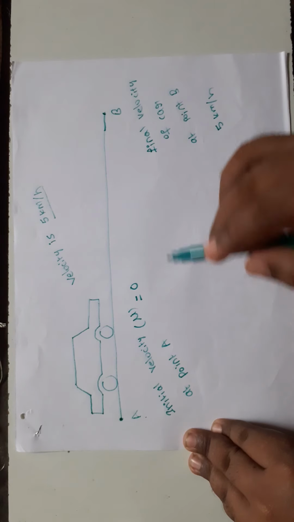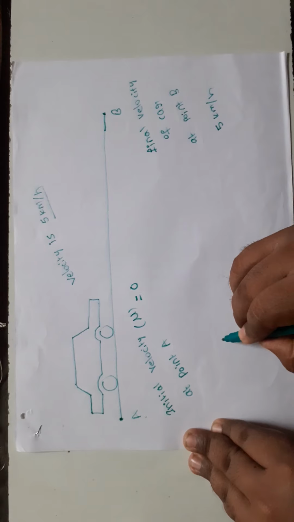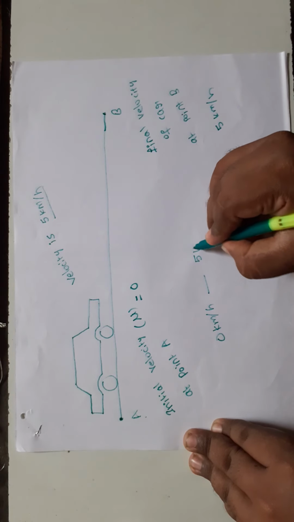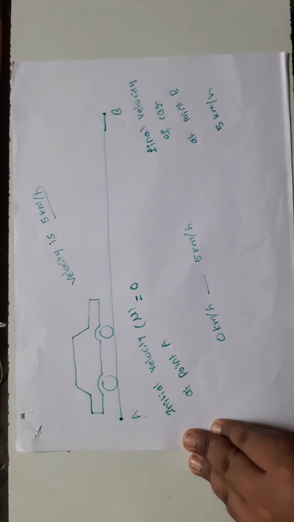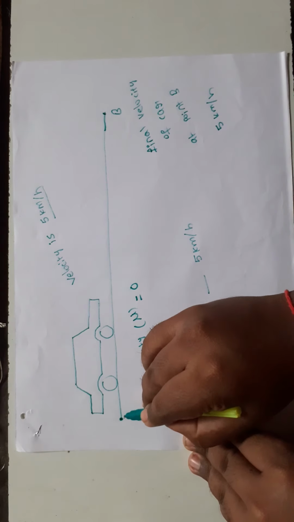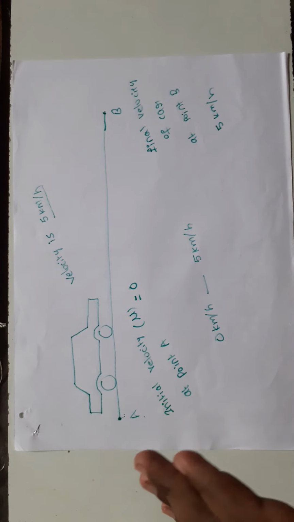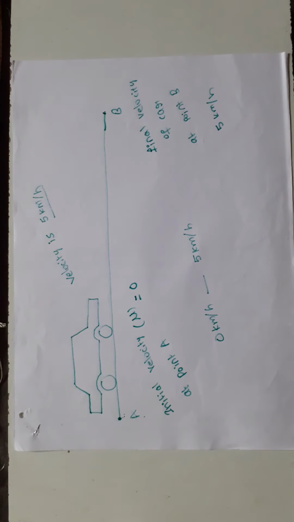So the velocity of the car changes from 0 kilometer per hour to 5 kilometer per hour. Do you understand? So here velocity changes from 0 to 5 kilometer per hour. So the change in velocity is called acceleration.